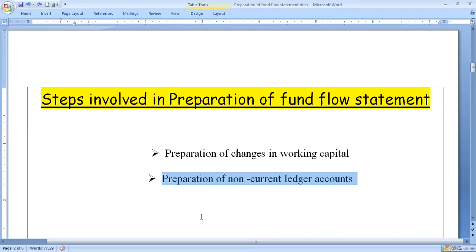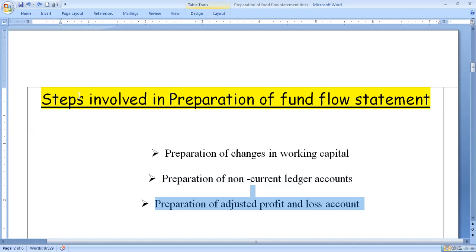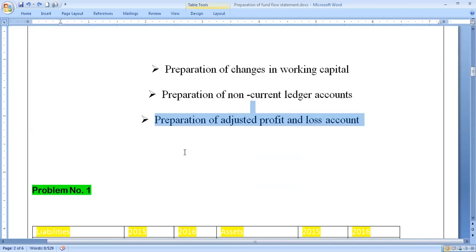Then after having prepared various ledger accounts like share capital, reserve fund, fixed assets and so on, we can move to preparing the adjusted profit and loss account. The adjusted profit and loss account needs to be prepared by the management accountant to ascertain the real profit earned by the business concern, or funds from operation, or the real loss sustained by the business concern. Profit and loss account is already prepared by the financial accountant.